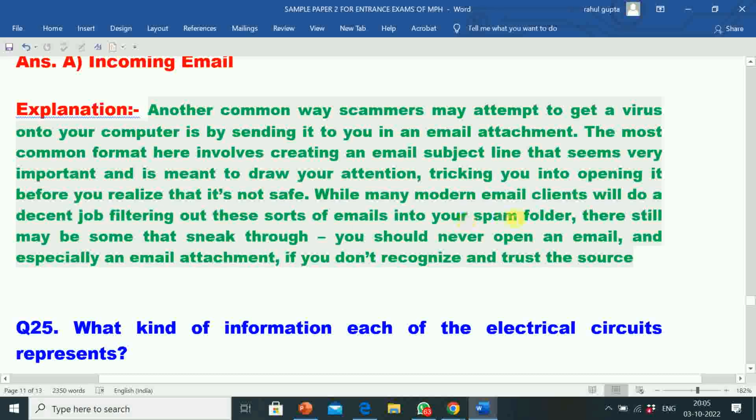While many modern email clients will do a decent job filtering out these sorts of emails into your spam folder, there still may be some that sneak through. You should never open an email, and especially an email attachment, if you don't recognize and trust the source.